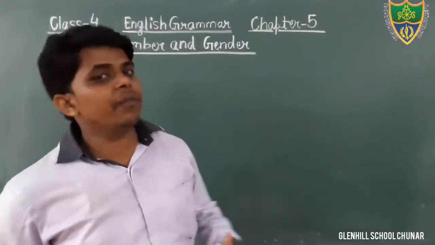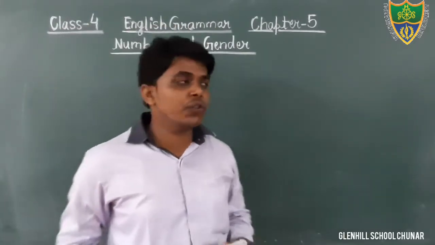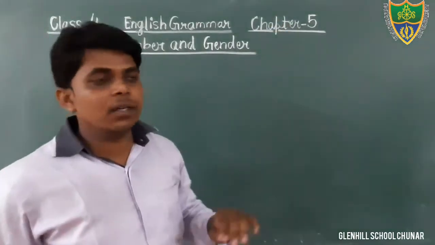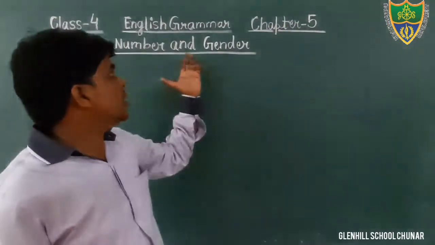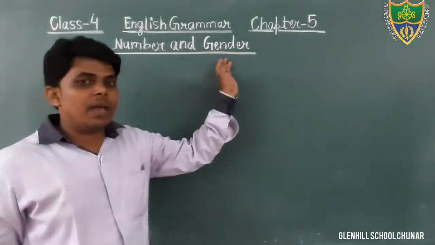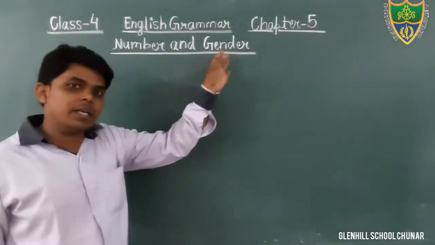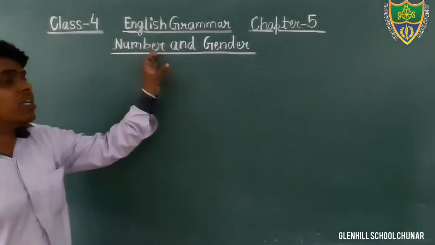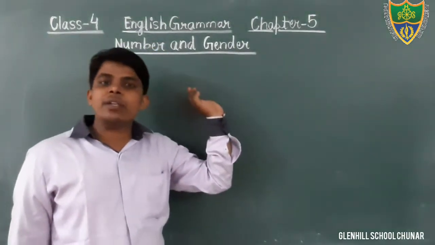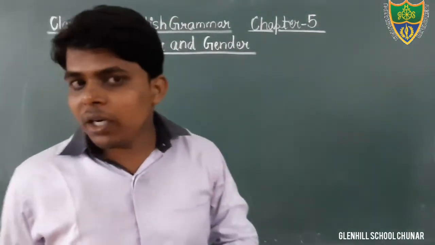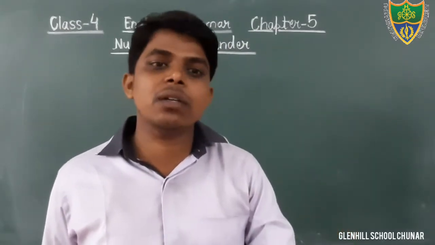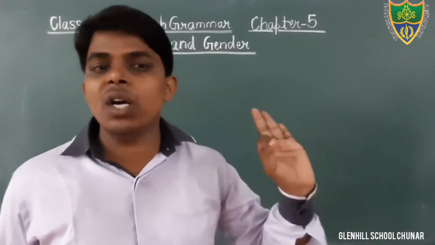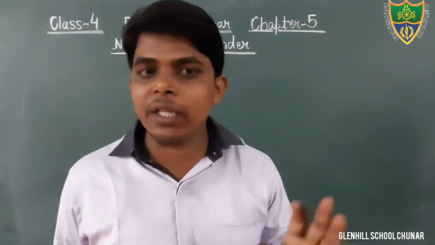Dear students, in the previous classes we were discussing the grammar portion of chapter 5. Okay, that is number and gender. There are two topics given, number and gender, and we have read both. I have told you what is number, that is counting. There are two kinds of number, singular number and plural number. I have also discussed several rules for changing from singular to plural. You have written in your notebook, you can see from there.